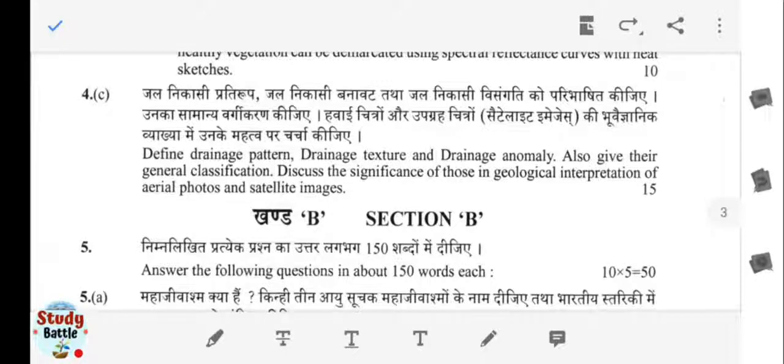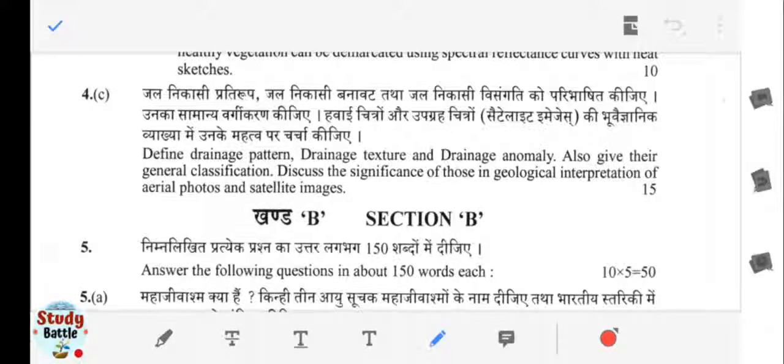4C is dealing with define the drainage pattern. This is a very important topic from the geomorphology section or physical geology section. You have to define the drainage pattern, different types of drainage pattern, drainage textures and drainage anomaly. Okay, so this is all about the geomorphology, especially for the fluvial system.